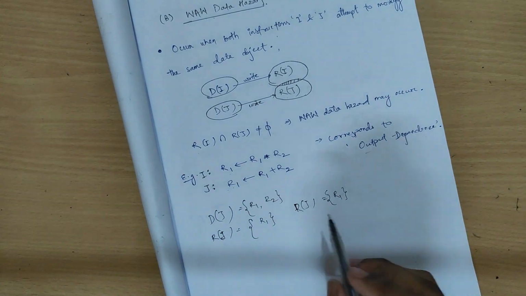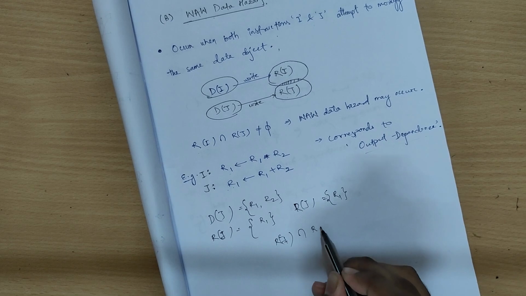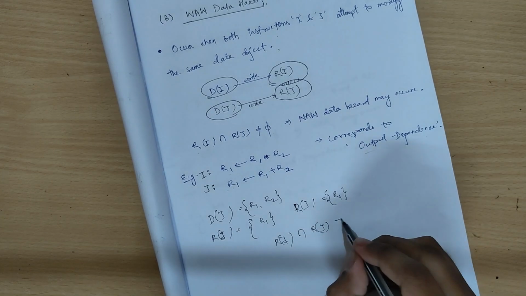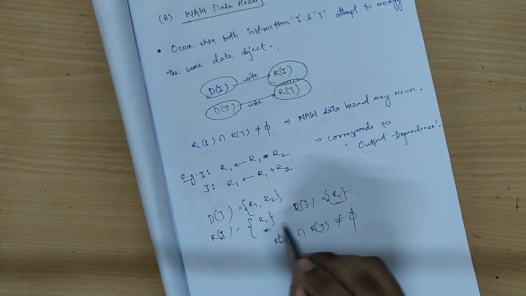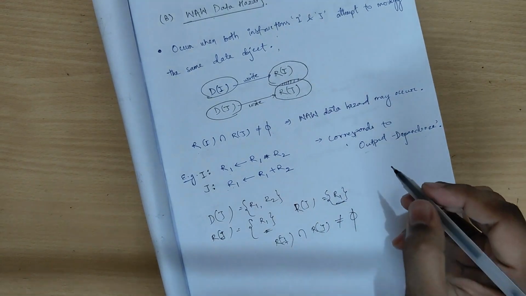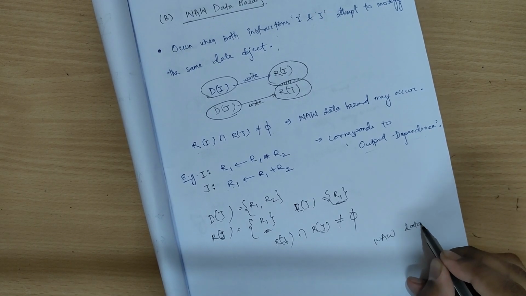Here we can clearly see that the range of I intersection range of J is not equal to phi, which is R1. Here R1 is the common element. Therefore a WAW data hazard will occur.